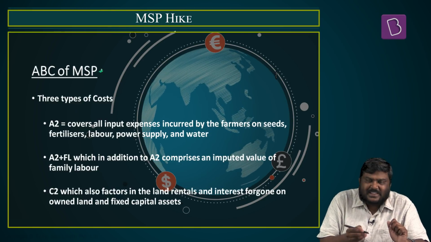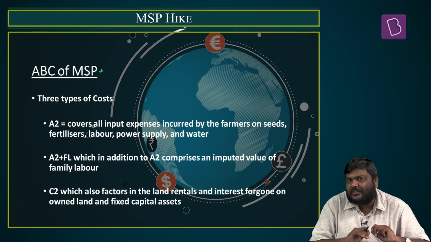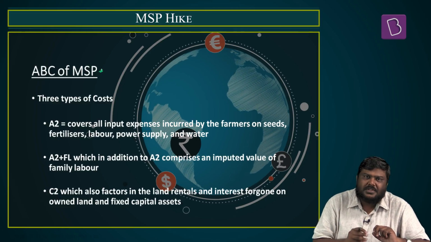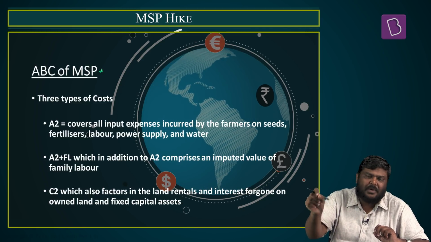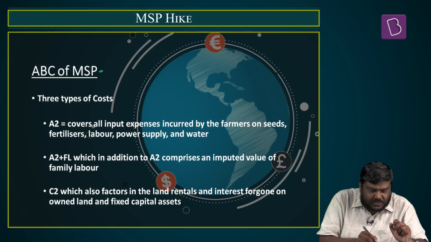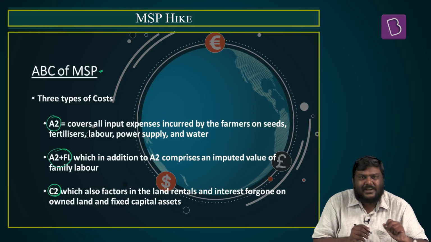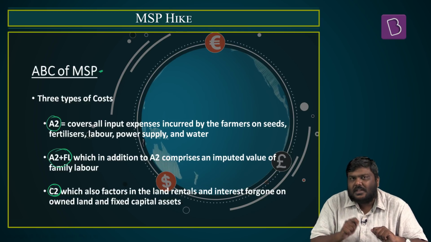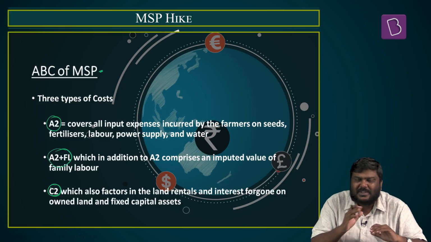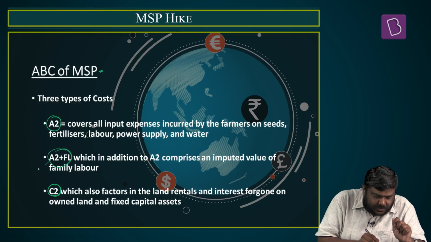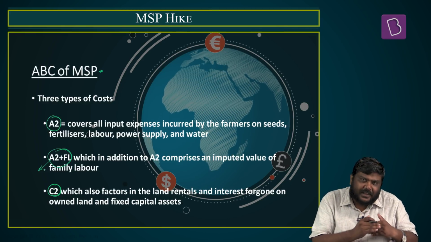Basically, when CACP gives a recommendation on MSP to the CCEA, that is the Government of India, it will take into consideration three types of cost. Based on the three types of cost, an MSP will be recommended to the government. The three types of cost are called the A2 cost, A2 plus FL cost as well as C2 cost. Now understand this, the hike in the MSP that has been announced by the Government of India very recently is based on a concept called A2 plus FL cost. Okay. Now let's try and understand all the three types of cost.